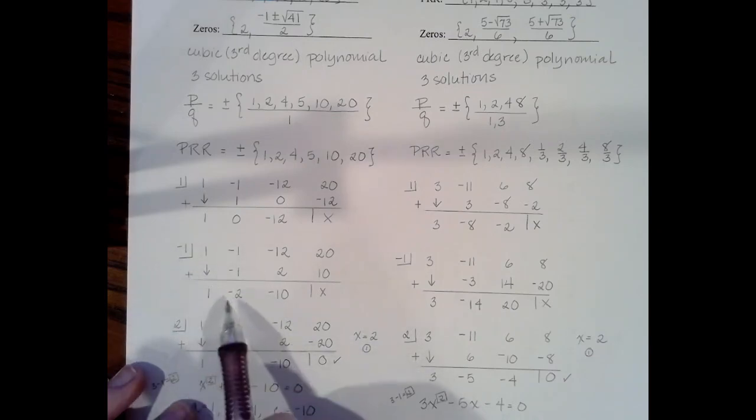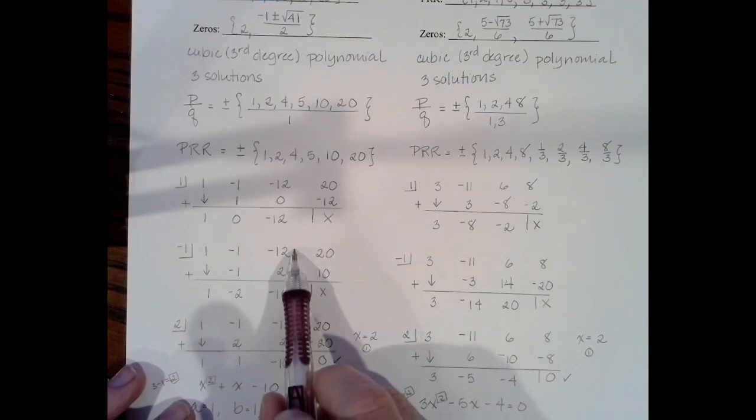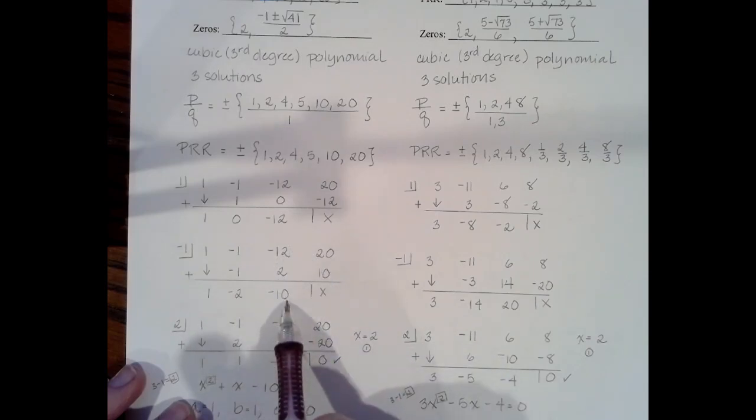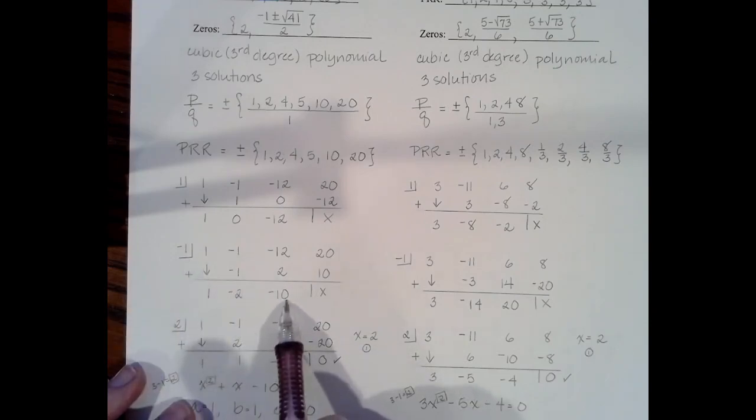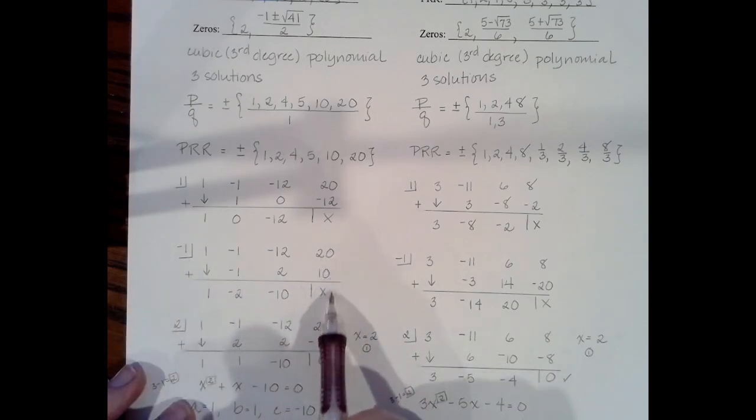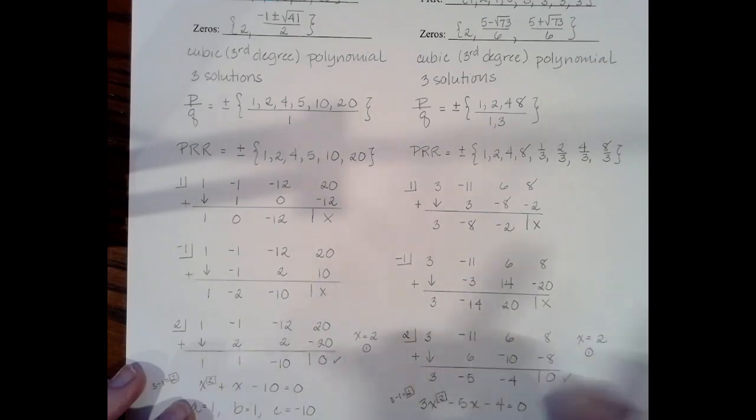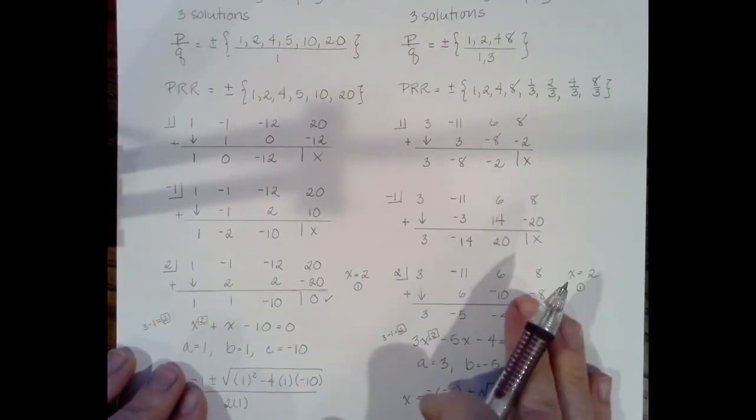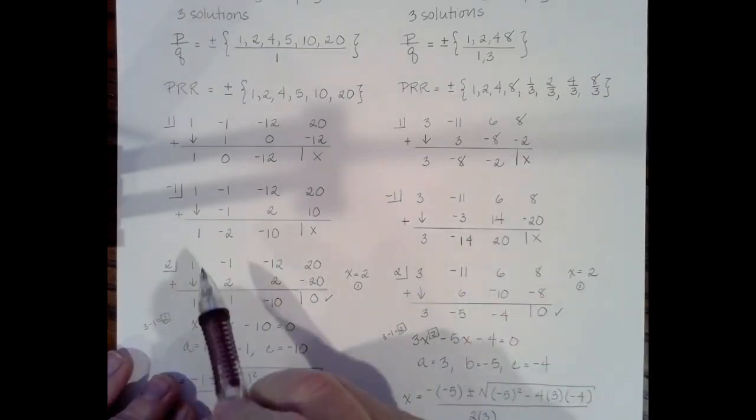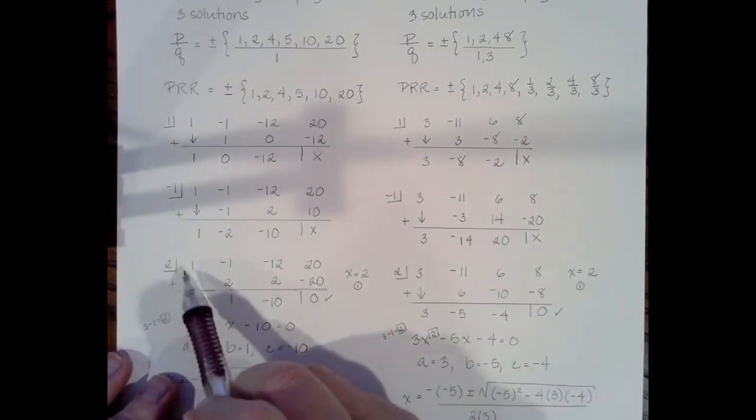Negative 2 times negative 1 is a positive 2. So negative 12 plus a positive 2 gives me a negative 10. Negative 10 times a negative 1 gives me a positive 10. 20 plus 10 is not going to give me 0, so that's not going to work either. So now I'm going to try another number in the list. I'll try 2. So for this one, I'll start with a positive.